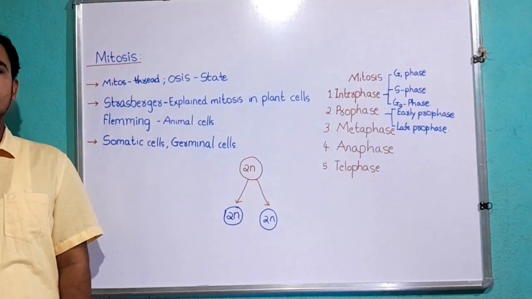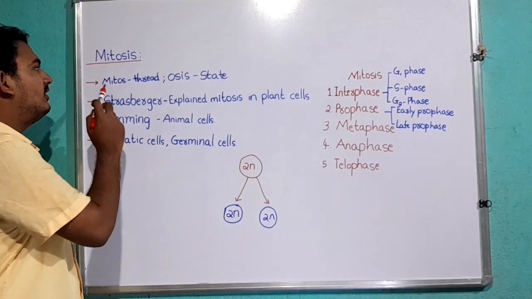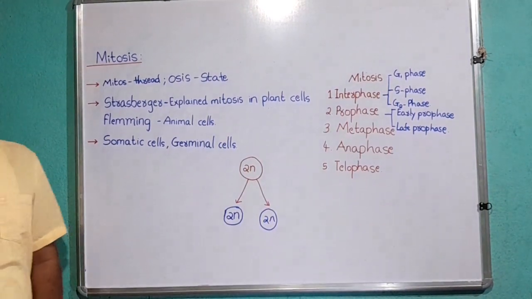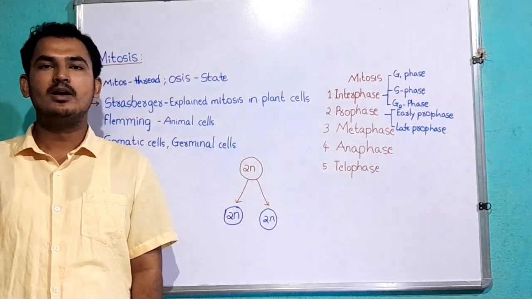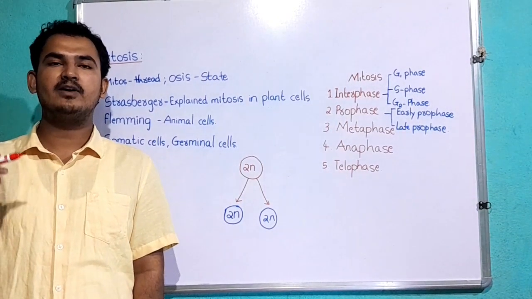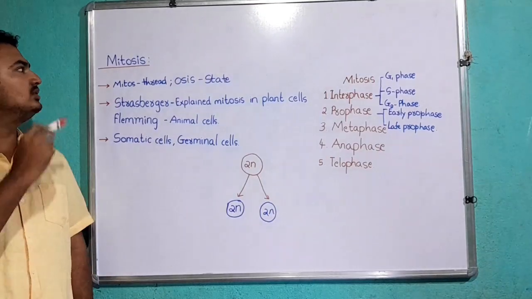Today I am going to discuss the topic mitosis. First we have to understand the meaning of the word mitosis. Mitos means thread, osis means state. During the process of mitosis, spindle fiber formation takes place from the centriole, hence the procedure is known as mitosis.